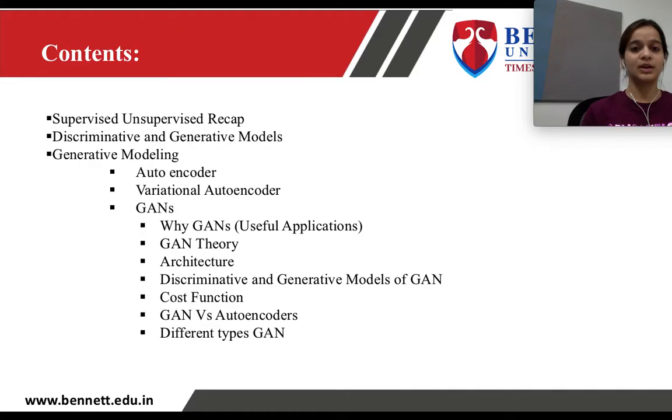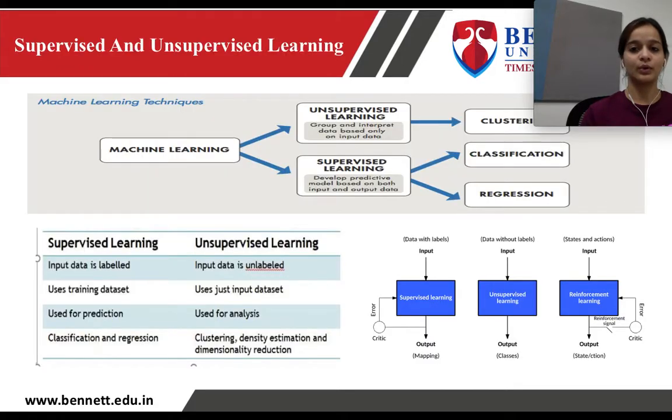These are the contents which I'm going to discuss in this video. First of all, we'll discuss supervised and unsupervised learning. Then we'll discuss discriminative and generative models. Then we'll discuss generative modeling, which includes autoencoder, variational autoencoder, GANs, the applications of GAN, theory, its architecture, the cost function, and different types of GAN. Okay? So let's discuss supervised and unsupervised learning.